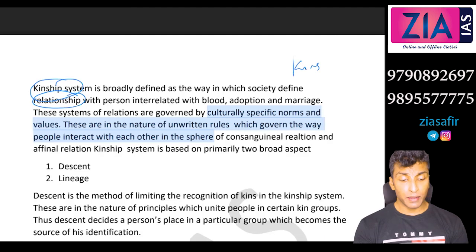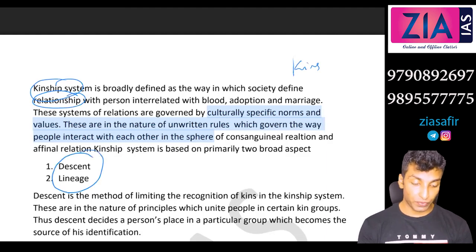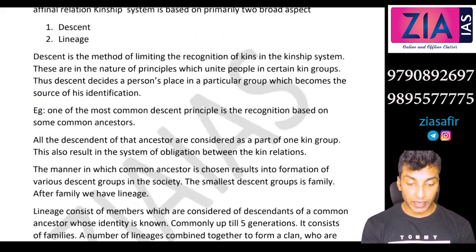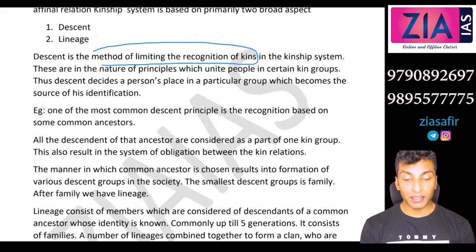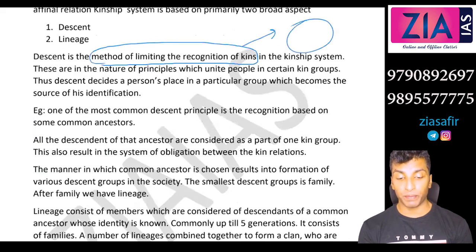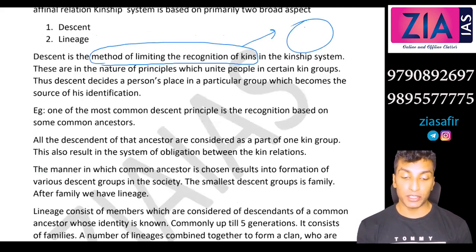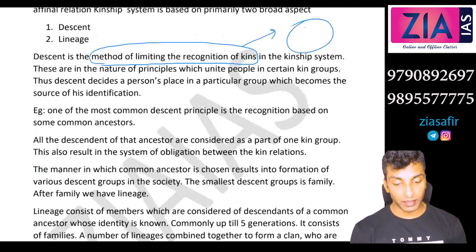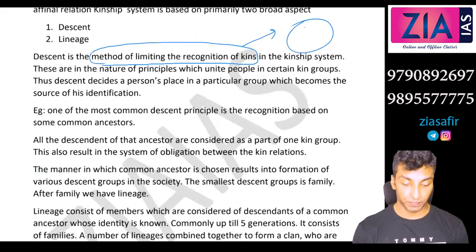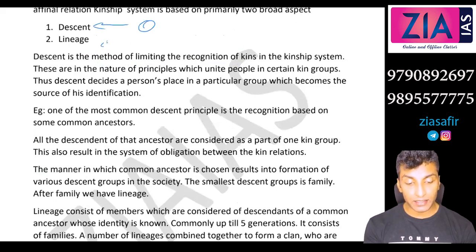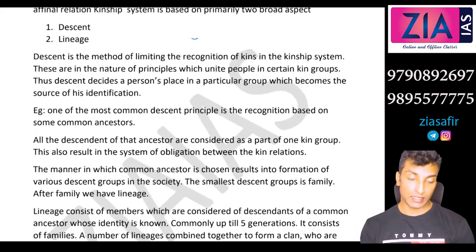How to select that? These are two main principles, out of which descent is more important. Descent is the method of limiting the kins. So you are limiting that this is my kin group, these are my relatives. Different descent principles are there, like family, the beginning, lineage, clan, and fratry. So lineage is part of descent, that is the first understanding. Secondly, lineage is the line of inheritance and line of your identity. So that's about lineage and descent.